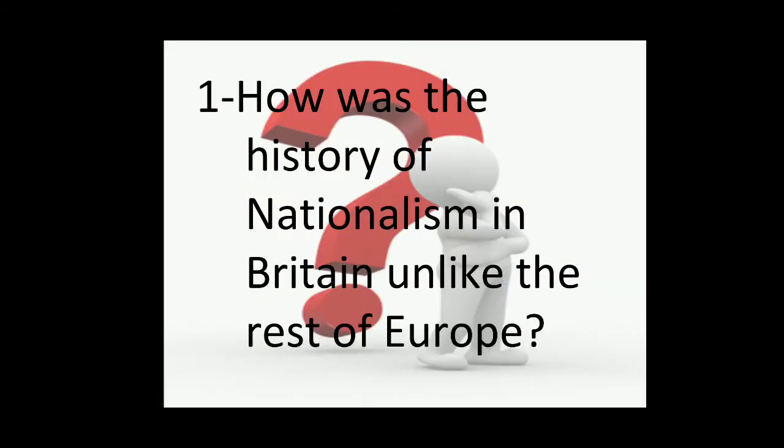Question related to this: how was the history of nationalism in Britain unlike the rest of Europe? What you will write: in Britain, there was no nation state, and the primary identity was that of the people of England, Wales, Scotland and Ireland. Then you are going to explain the Act of Union, and how Ireland was incorporated into the United Kingdom, and lastly the symbols made by the English nation for the entire United Kingdom. This is the answer to this question.